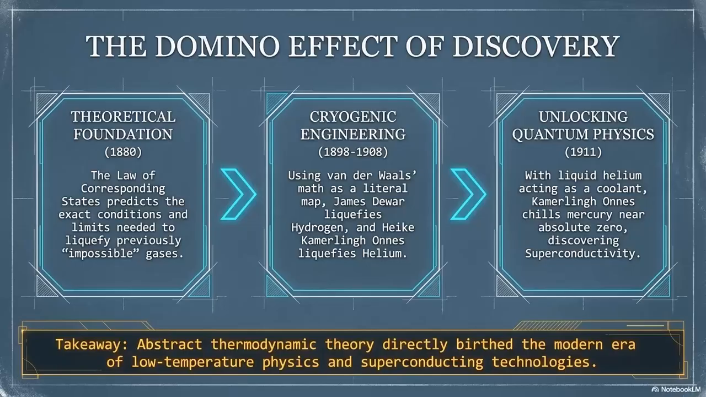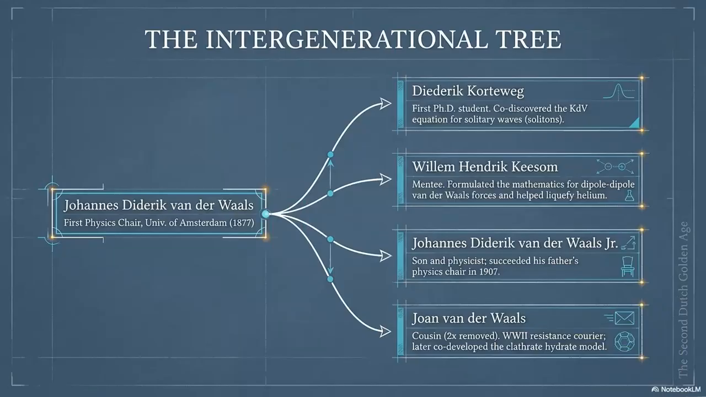Welcome to the intergenerational tree, a testament to a legacy that shaped the Second Dutch Golden Age of science. Appointed as the first physics chair at the University of Amsterdam in 1877, van der Waals did not just discover laws, he cultivated minds. His influence branches out through four remarkable figures. First, Diederik Korteweg, his premier PhD student and co-discoverer of the KdV equation for solitary waves.